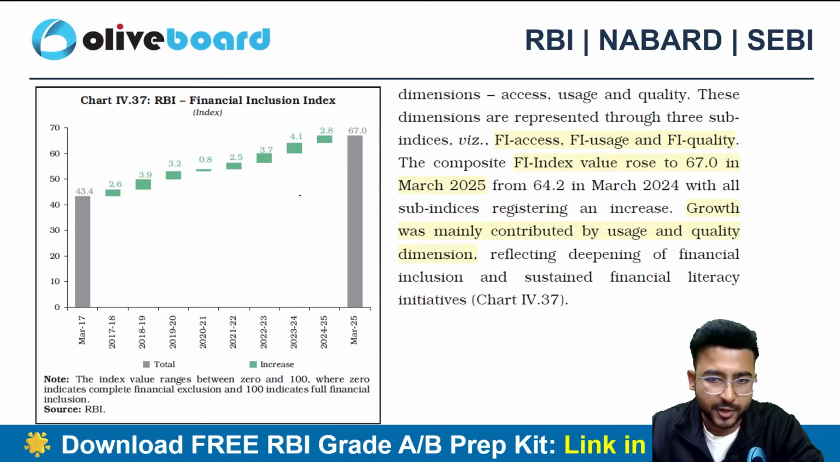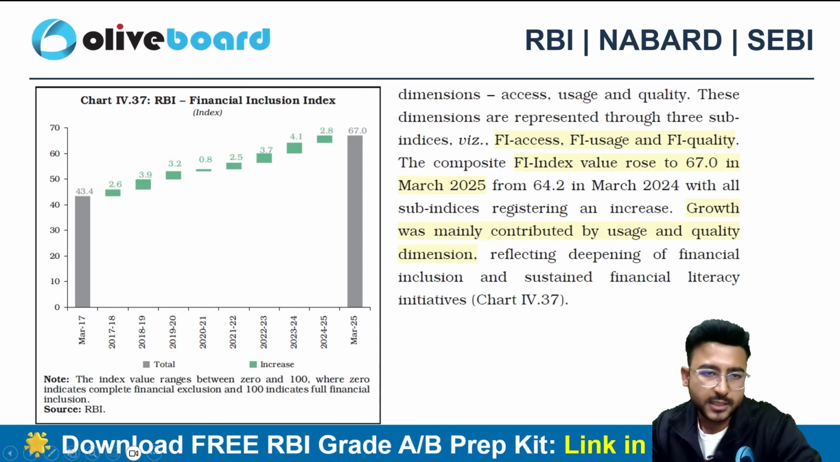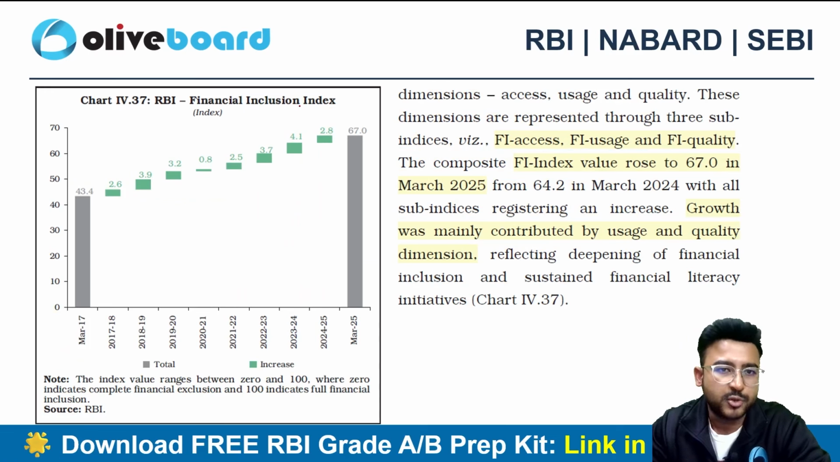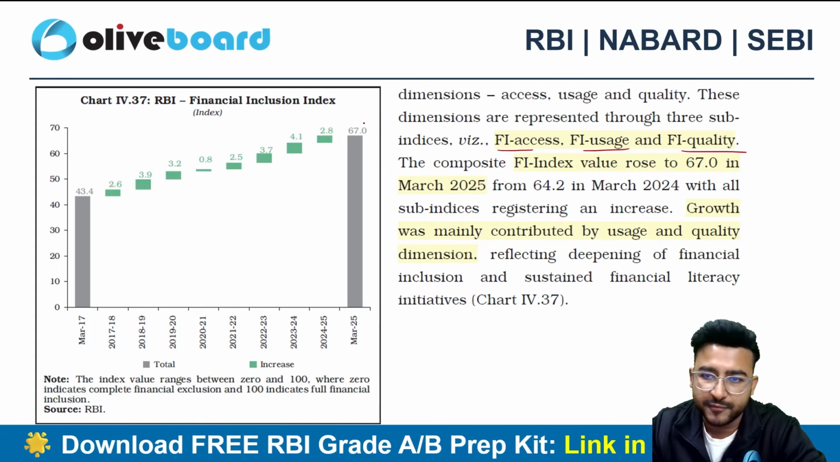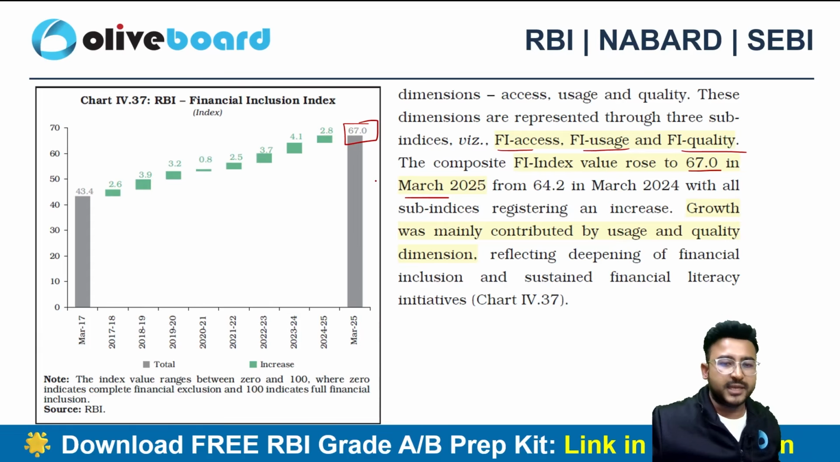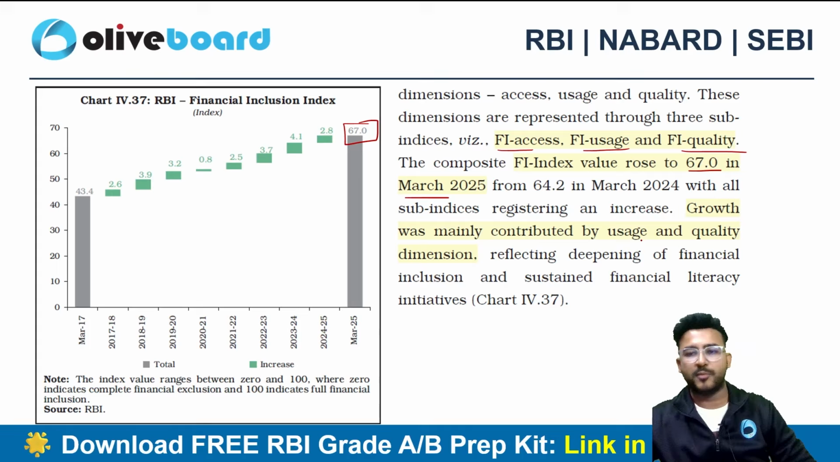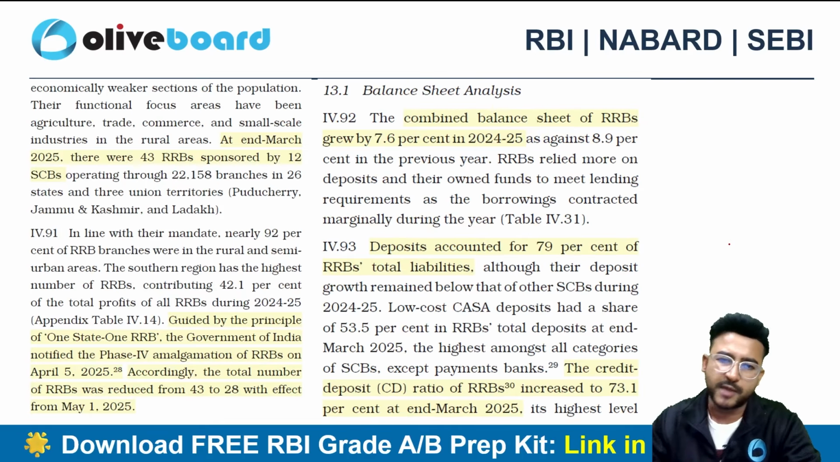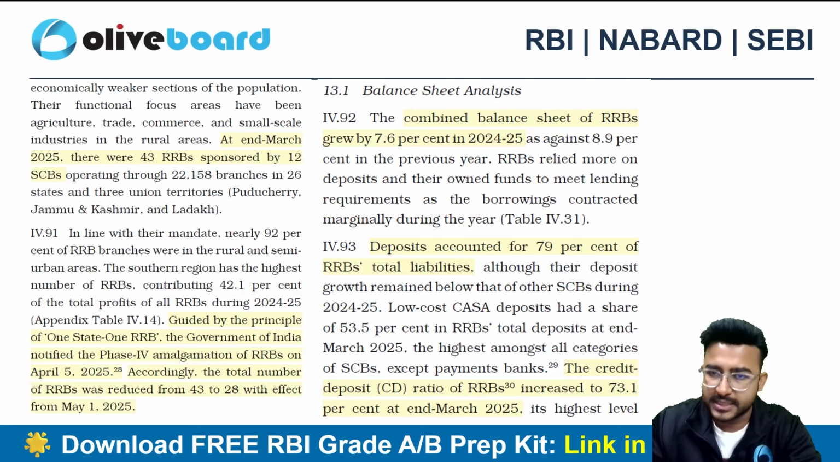Deposit insurance, we have already discussed that we are moving towards risk-based insurance. Coming to the financial inclusion index, we all know that there are three criteria: access, usage and quality. And as of now, we have a financial inclusion index of 67 in March 2025, right? The increase compared to March 2024 is mainly contributed by usage and quality. So this we have already covered in the finance current affairs session.